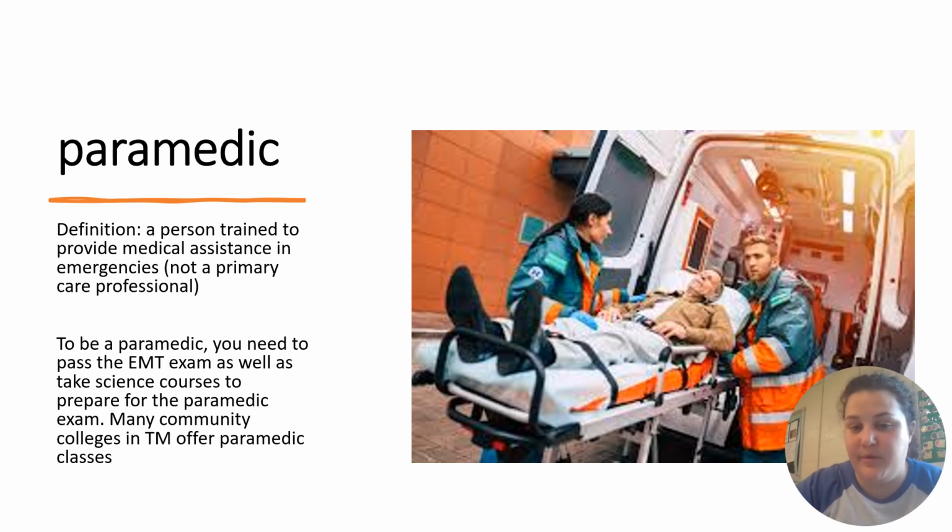Look at the example of the ambulance. An ambulance has medical professionals who help in emergencies. They are not doctors. They have not gone to medical school, but they work beside doctors in emergencies. Paramedic. To be a paramedic, you need to pass the EMT exam and take some courses. Most of this coursework can be done in community colleges, and you get an associate's degree.